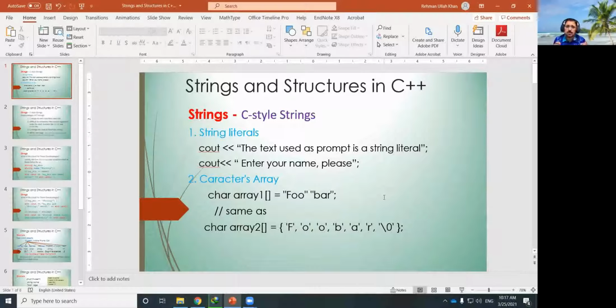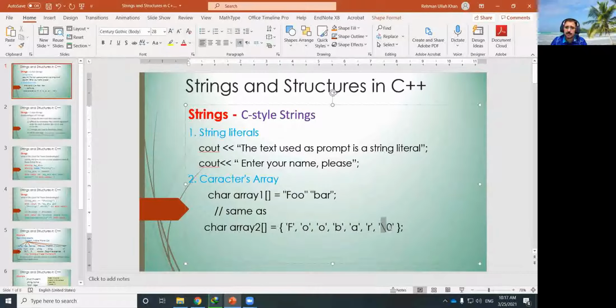So let's talk first of all about the C string or C style string. A C style string is any combination of characters enclosed in double quotation, but note the point that every C style string is terminated by a null character, meaning the last character must be a null character.